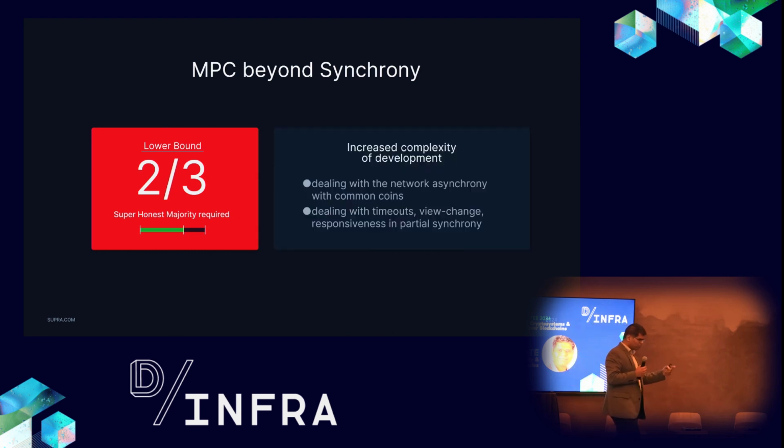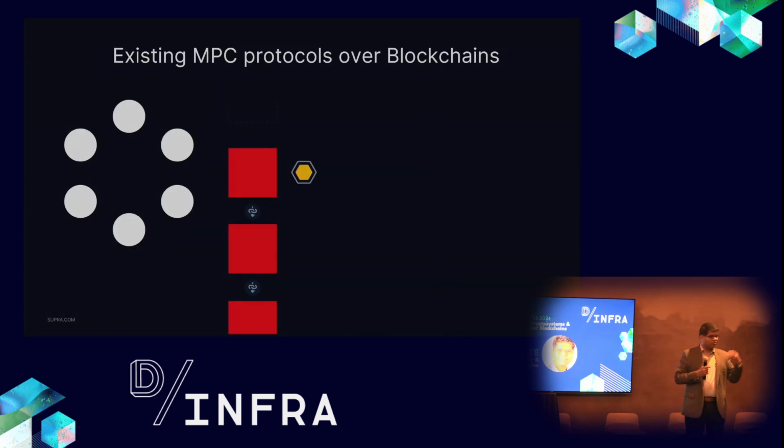And there is also one more issue: the moment you do this asynchronous protocol or partially synchronous protocol, you have to build common coins, or you have to deal with timeouts or view change and everything. So basically, the simple, very informal way to look at it is to think that you want to build a new consensus, and on top of that, now you have to make it more privacy preserving. So it's a task of that kind where it becomes equivalent to solving consensus, maybe twice in general. So that's a problem with asynchronous MPC, or MPC solutions in that space.